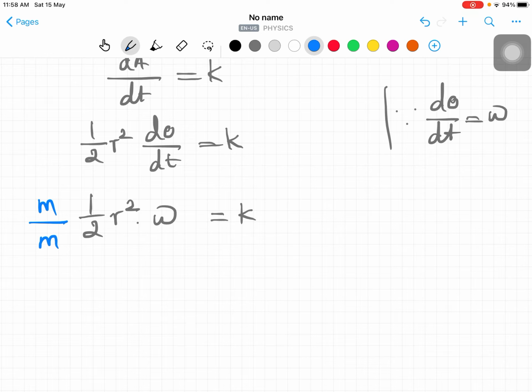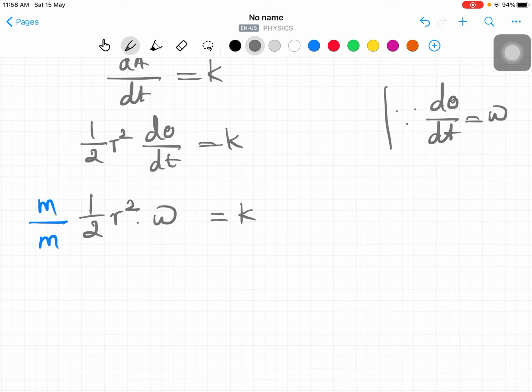Why, sir, are we doing that? Because the planet only is moving around the sun, and the planet mass is not going to change. So we multiply by the mass, since only that planet mass is revolving around the sun, right? So what is the angular momentum? Based on that, we find the rotating force, so only the mass is taken, right?